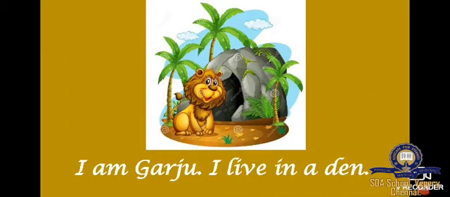First, we are going to learn about this animal. What animal is this? Lion. Very good. You are right. I am Gaju. Gaju is the name of this lion. I live in a den. Where does it live? Lion lives in a den. Very good. What's the name of this lion? Gaju.